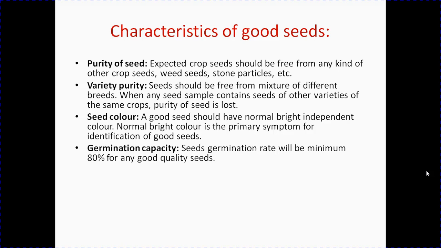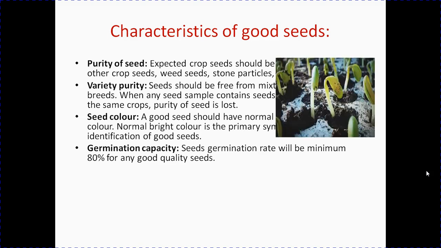Next one is germination capacity. Seed germination rate will be minimum 80% for any good quality seeds. The quality of seed is measured by determining the percentage of germination of seed in a particular sample. The germination capacity may be up to 100% for a good seed, but all the time, all seeds do not germinate at this rate. At least 80% of the seeds germinate. They may be called good quality seeds.